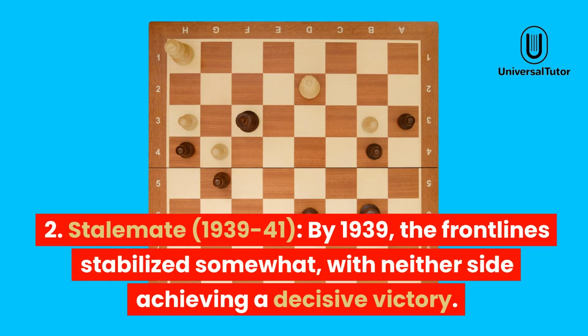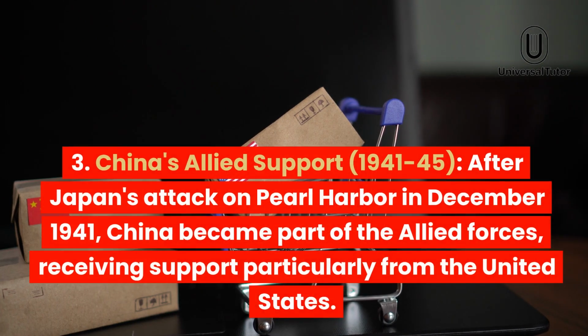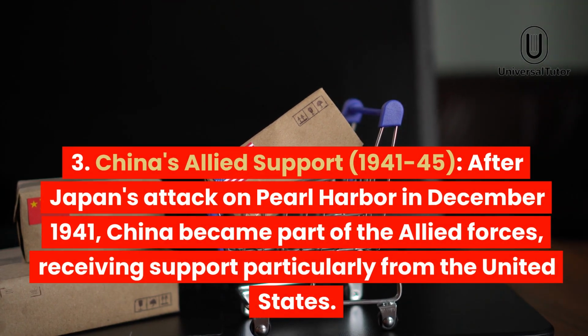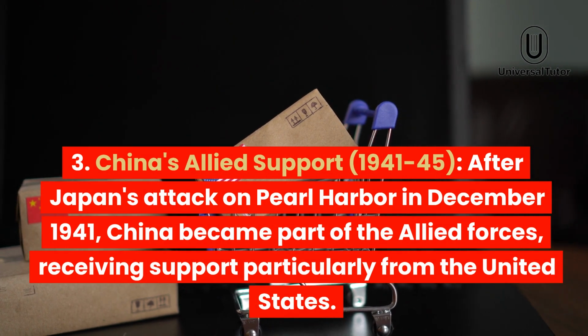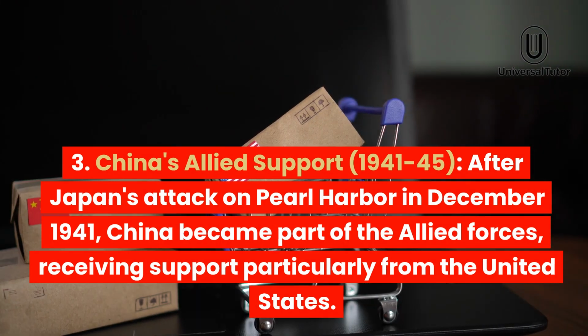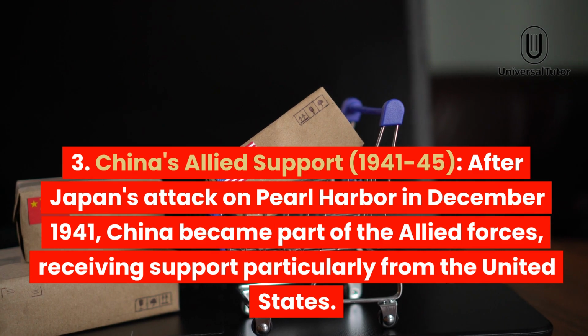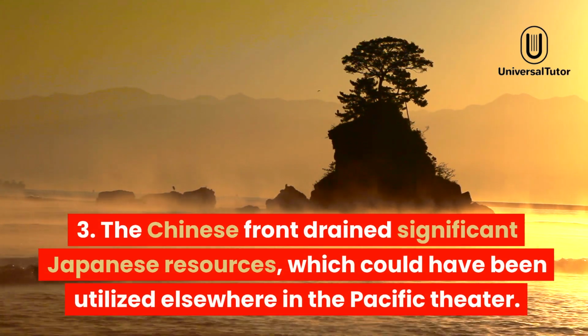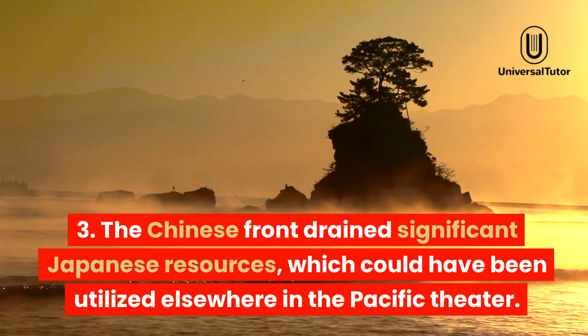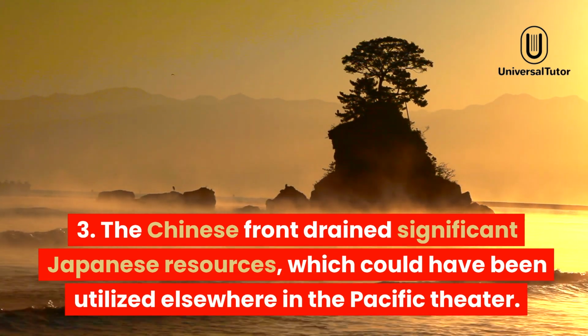Two. Stalemate, 1939-41. By 1939, the front line stabilized somewhat, with neither side achieving a decisive victory. Three. China's Allied support, 1941-45. After Japan's attack on Pearl Harbor in December 1941, China became part of the Allied forces, receiving support particularly from the United States. The Chinese front drained significant Japanese resources, which could have been utilized elsewhere in the Pacific theater.